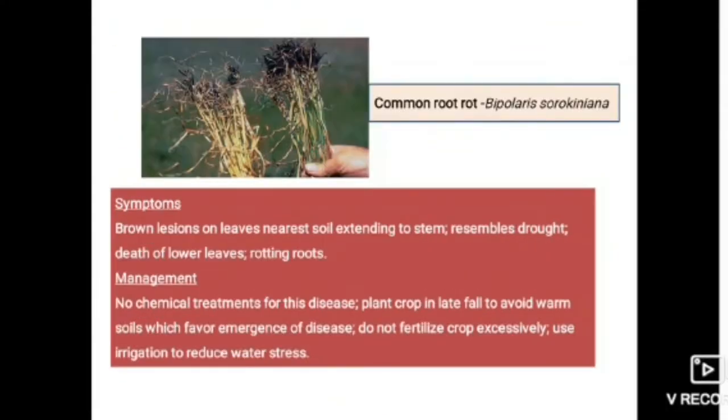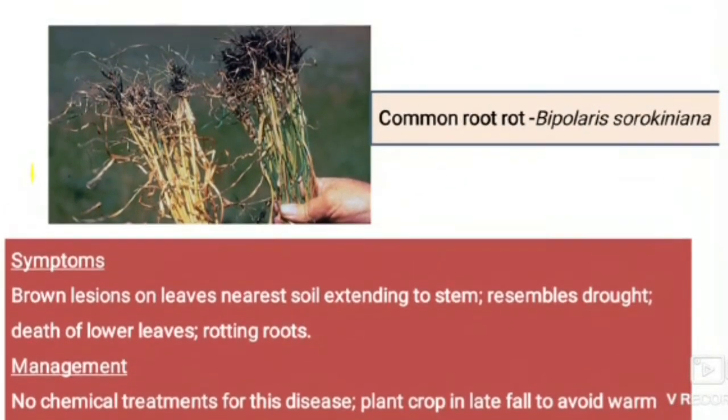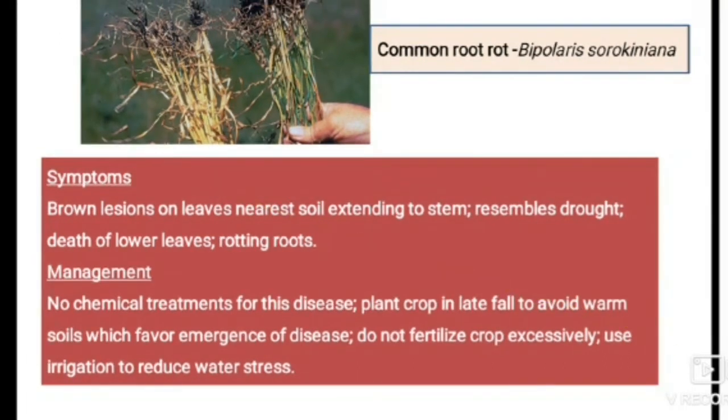Okay. Next, moving to common root rot, Bipolaris sorokiniana, and it is observed in roots. The symptoms were brown lesions on leaves nearest soil extending to stem, resembling rot, death of lower leaves, rotting roots. It can be controlled by planting crop in late fall to avoid warm soils which favor emergence of disease, do not fertilize crop excessively, use irrigation to reduce water stress, and there is no chemical treatment for this disease. So we have to follow some cultivation practices.